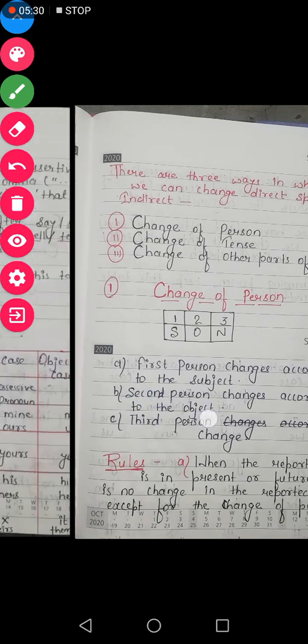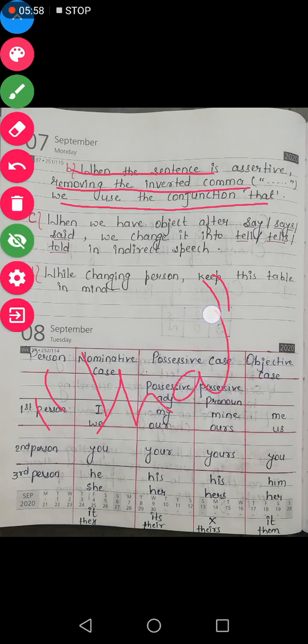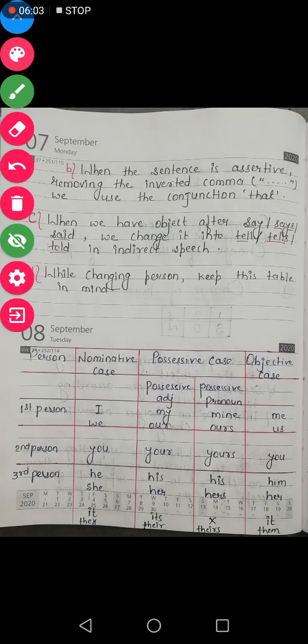Come to the next rule now. The next rule says when the sentence is assertive, meaning it makes a statement, then removing the inverted comma, we use the conjunction that. I have told you this two times in the previous video also: when we remove the inverted comma from the direct speech, then in indirect speech we write the conjunction that.